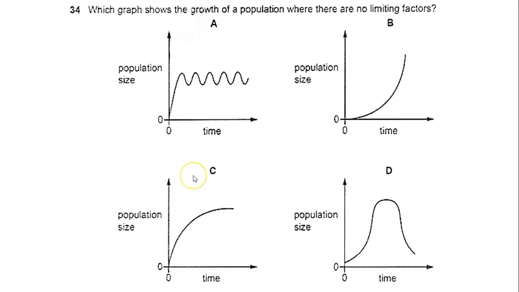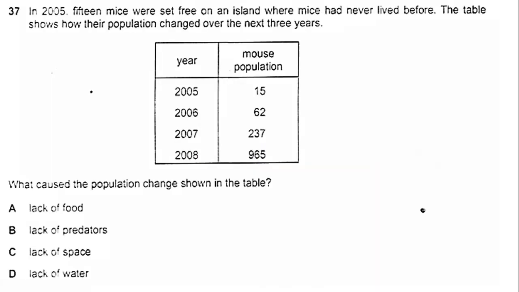Which graph shows the growth of a population where there are no limiting factors? So, no limiting factors, I'm looking at exponential growth. Which diagram here shows an exponential growth? Yes, it is B.